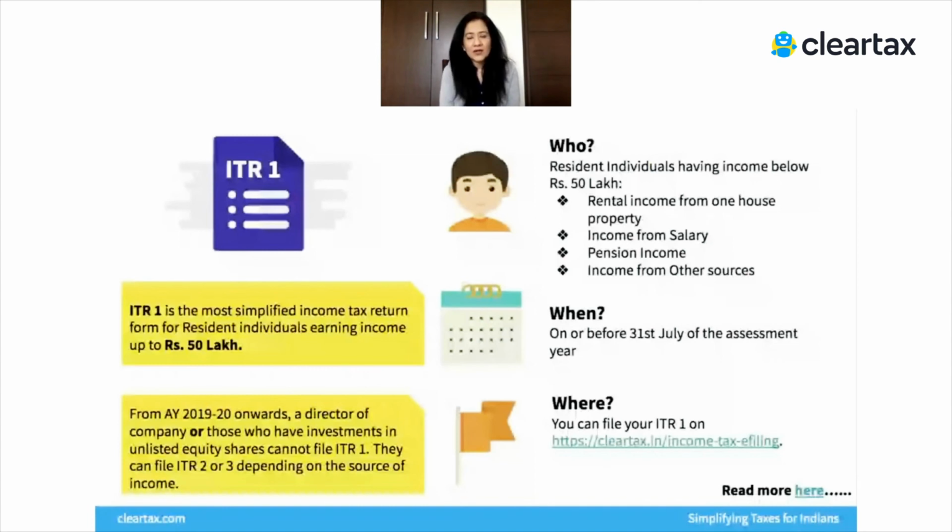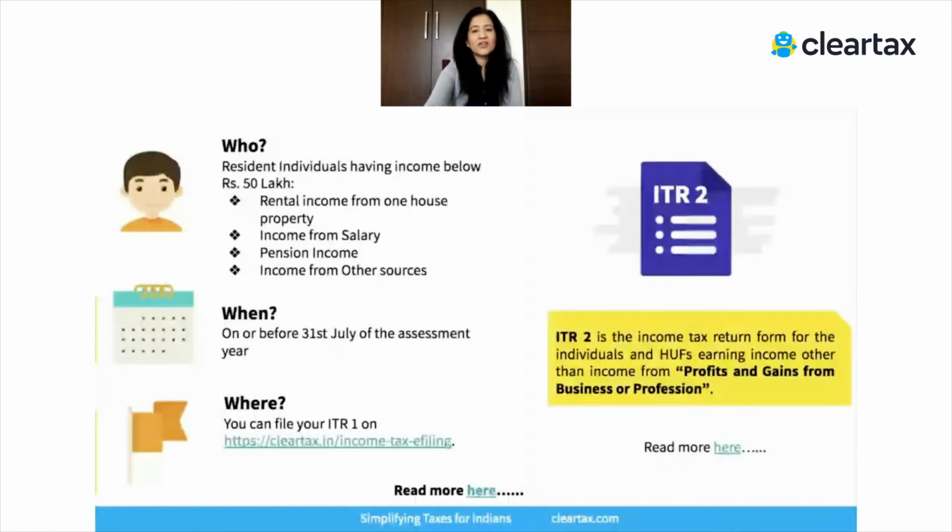Usually the return filing date is 31st July of the assessment year, but it's always good to file your tax return by the due date. There are several benefits to that. So usually this form is due by the 31st of July. Very basic form, simple form. And if you're using ClearTax, just upload your salary income, upload your Form 16. We'll get all your TDS from Form 26AS, report a couple of other details, and you will finish your return filing.